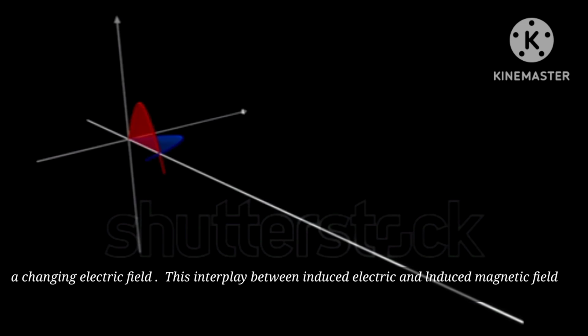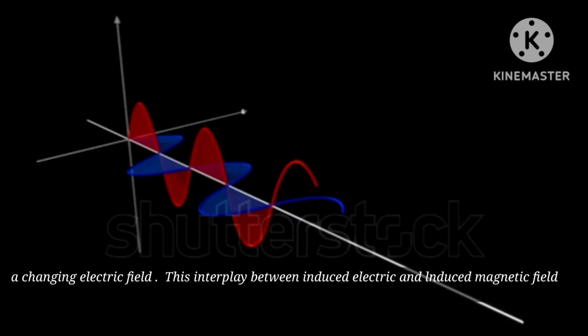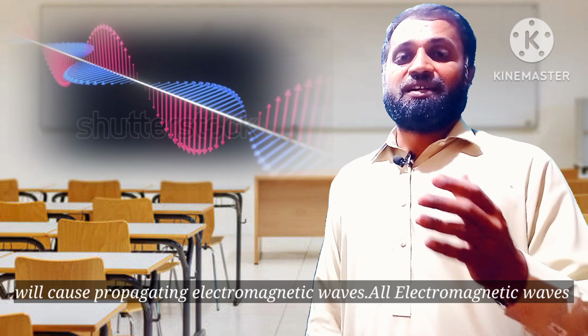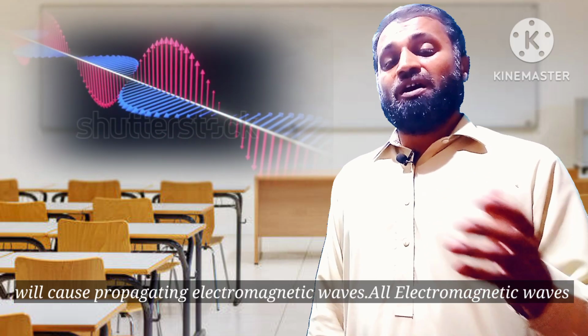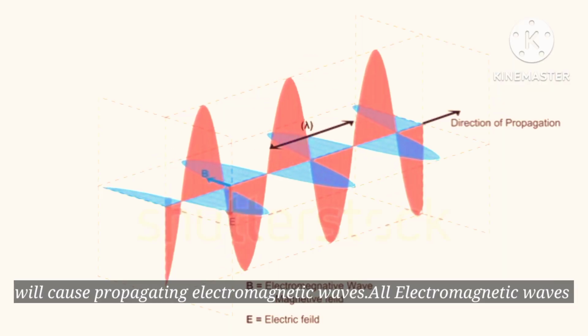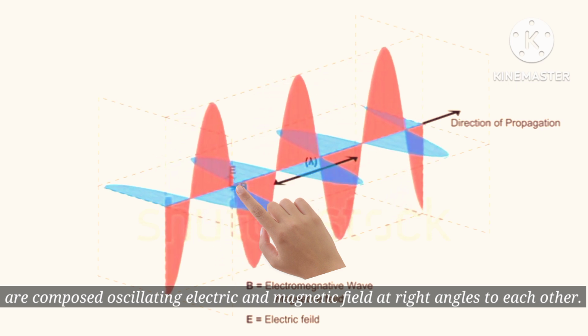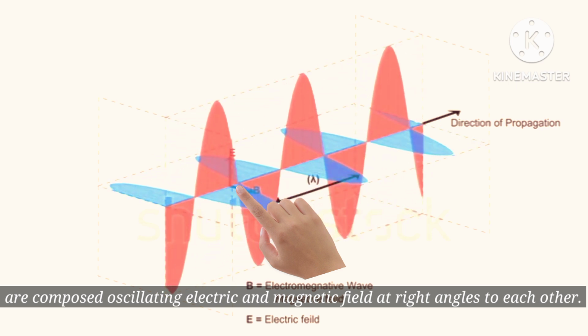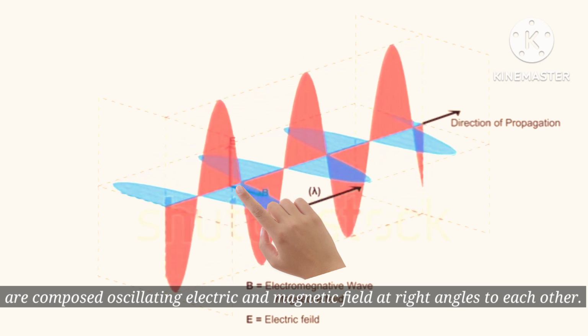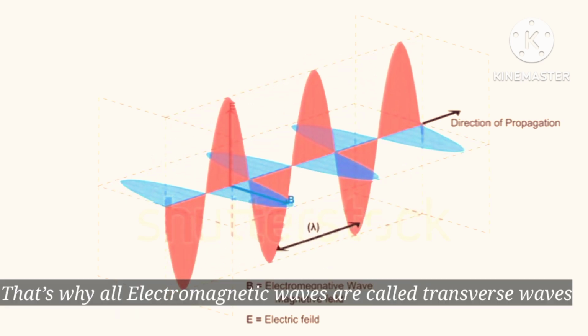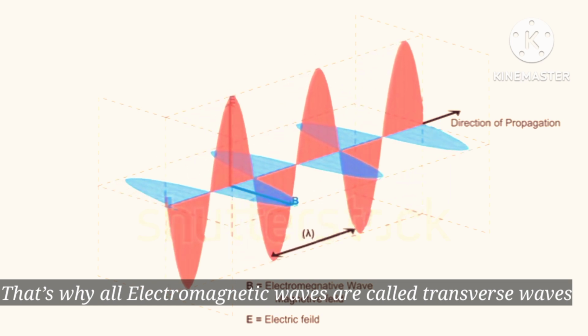This interplay between the induced electric field and induced magnetic field causes propagating electromagnetic waves. All electromagnetic waves are composed of an oscillating electric field and an oscillating magnetic field at right angles to each other. That's why all electromagnetic waves are called transverse waves.